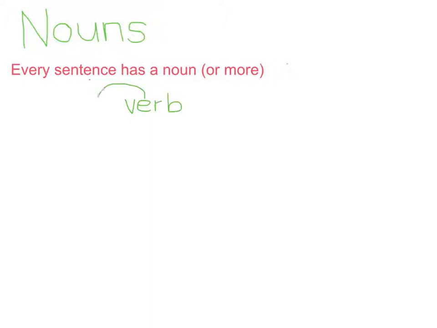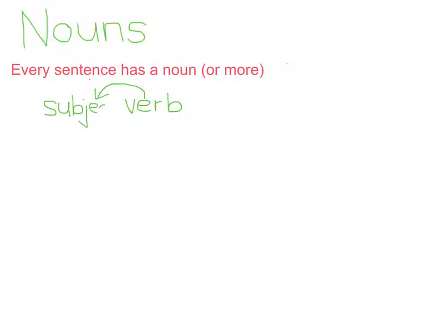Right, let's give you some general information about nouns. Every sentence has a noun, some of them more. Let me explain. Every sentence has a verb, and every verb has someone or something doing the action, and that is the subject.